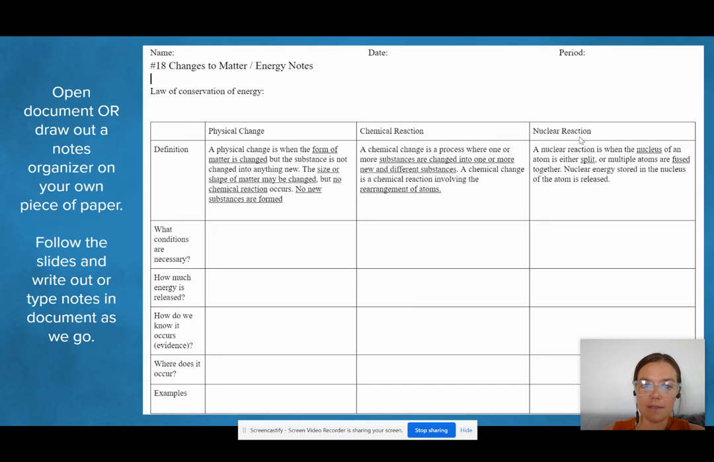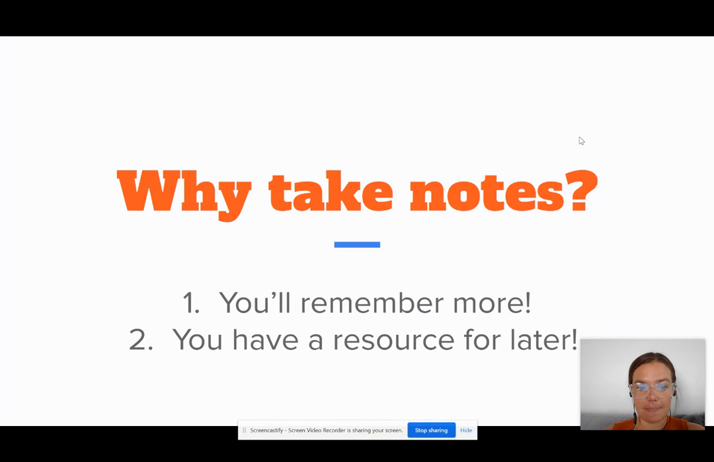This document is where you're going to record your notes, unless you are someone that likes to write them out, in which case you are welcome to draw it out on your own piece of paper. You'll just need to make sure that you snap a photo after you're done and upload it when you turn the assignment in. We're going to follow through slides and write down some notes in each of these boxes about each of these different types of reactions.